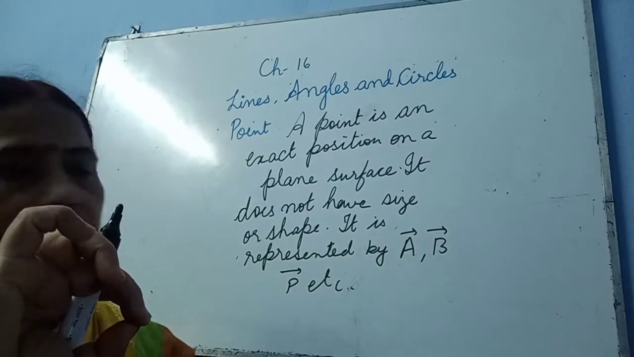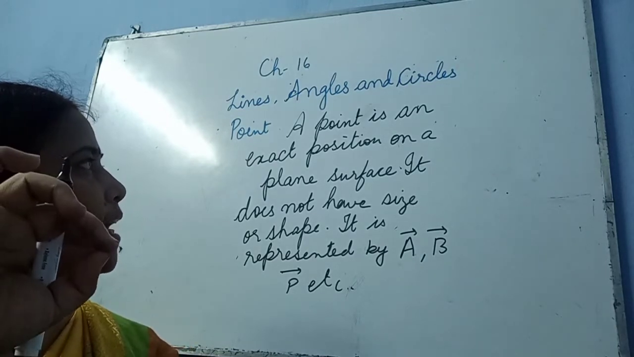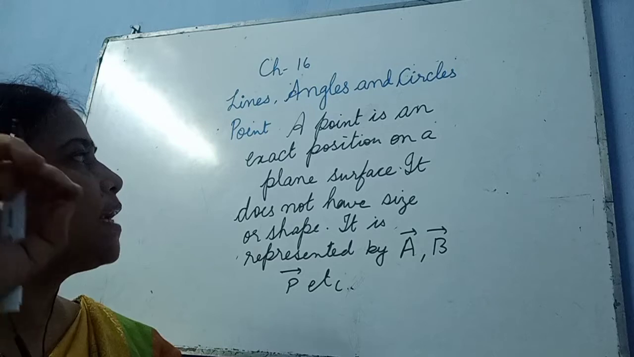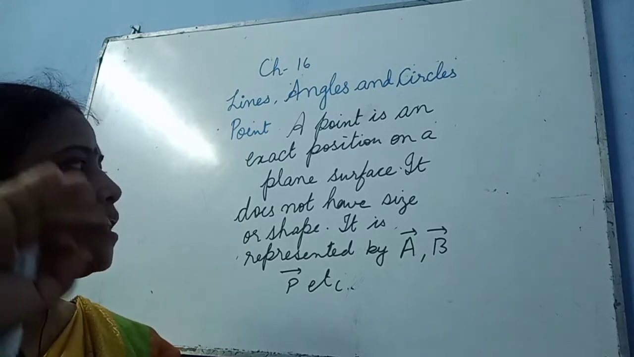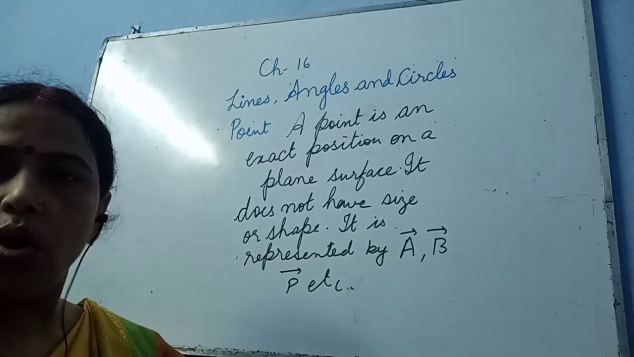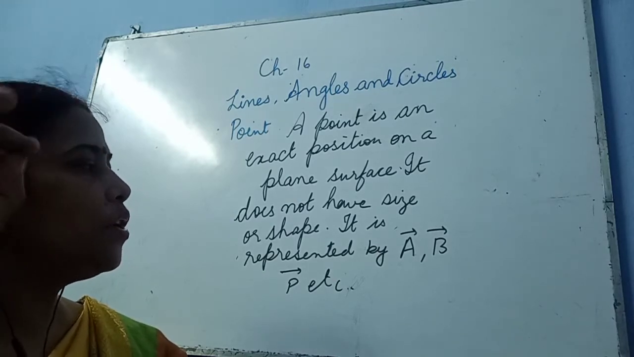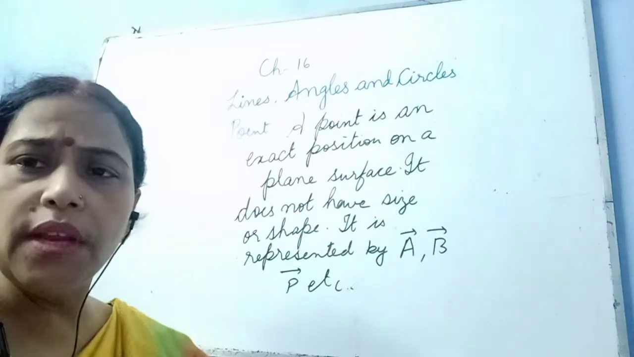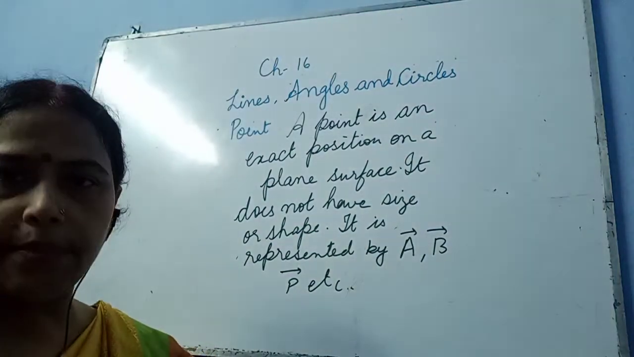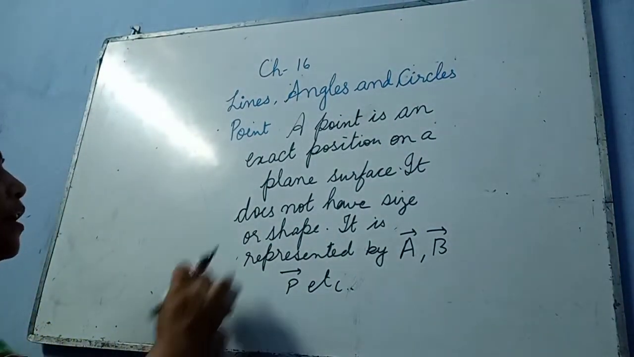That means if any point is there on a plane surface, that dot has a position over there, it does not have any size or shape, and whenever you see a point and name it, you have to name it with a capital letter. So we have read about the point.